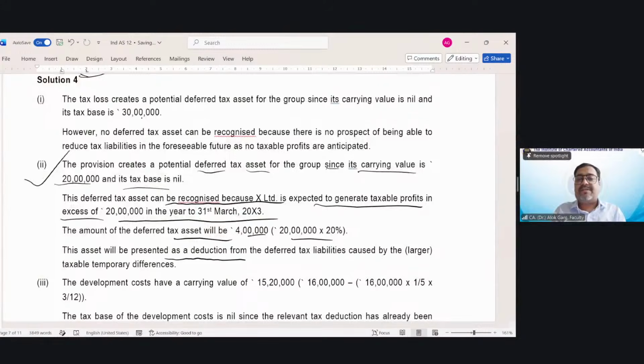This asset will be presented as a deduction from DTL caused by the larger taxable temporary differences. And in the question it is given that in the current year, the company has more than 20 lakh rupee of taxable temporary differences, means DTL is there. So this DTA will be netted off from the DTL, and net DTL is going to be presented in the books of accounts. Okay, clear?